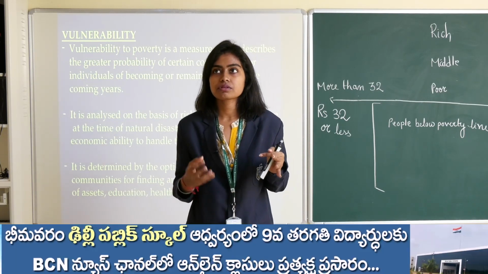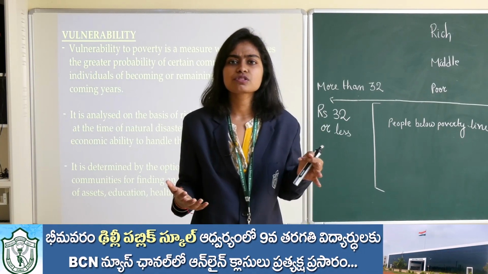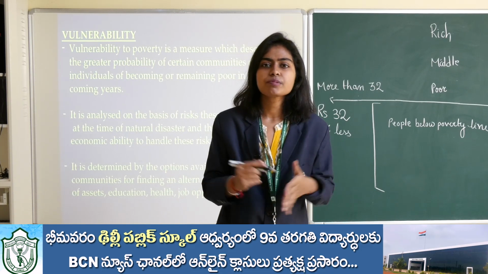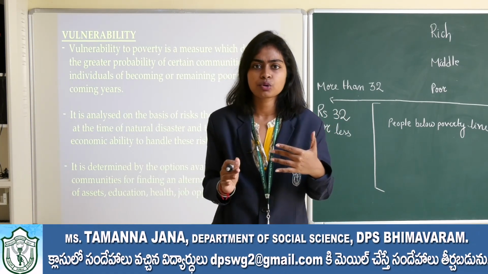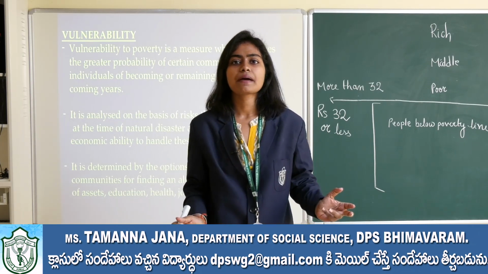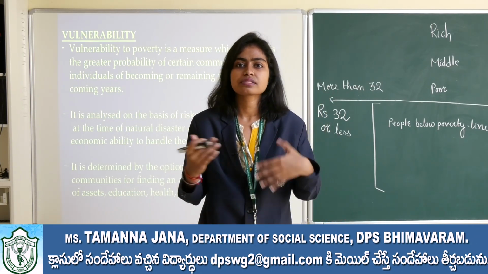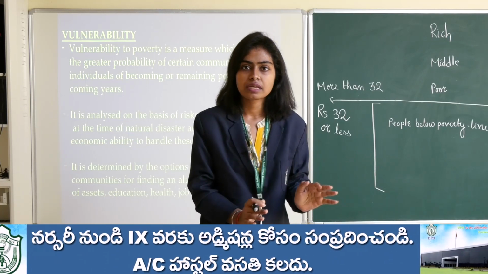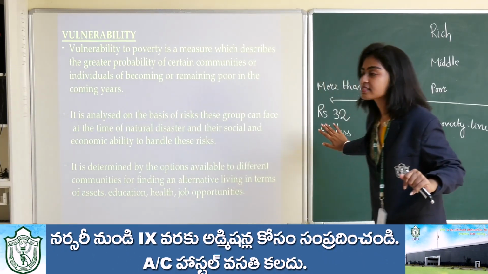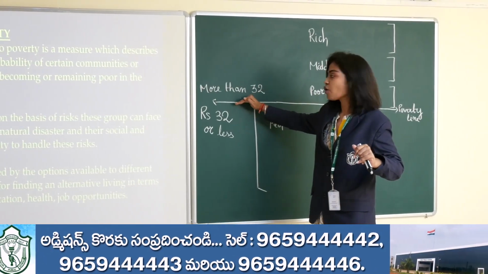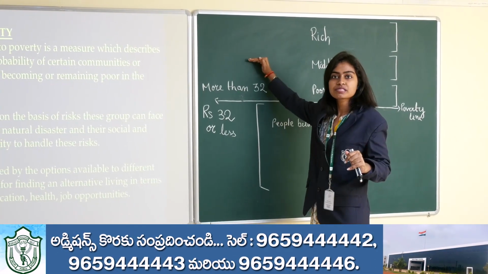Suppose his income is 15,000 rupees. Suppose all of a sudden something happened that he can't work anymore. Suppose his leg got damaged or hand got cut off or something happened that he can't work anymore. Then what will happen? 15,000 means obviously your income is more than 32 rupees per day.